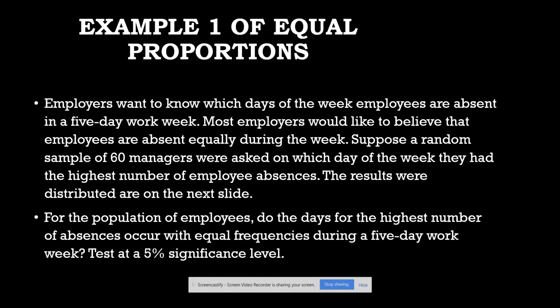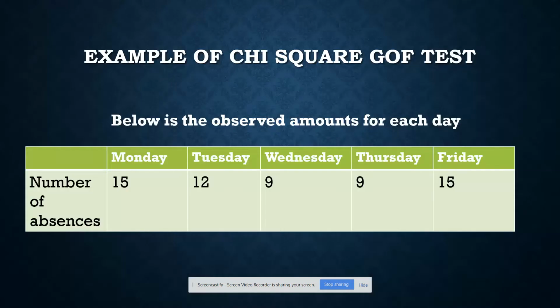Suppose a random sample of 60 managers were asked which day of the week they had the highest number of employee absences. The results are displayed on the next slide. For the population of employees, do the days for the highest number of absences occur with equal frequency during a 5-day work week? Test at the 5% level of significance.